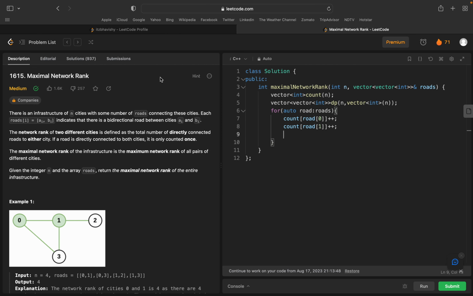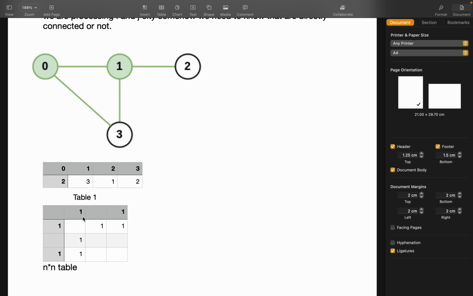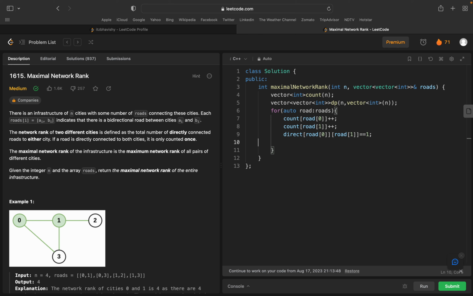Okay, so let's go to the code. So now direct of road of 0, road of 1 equals to 1, like this, and direct of road of 1, road of 0 equals to 1. Okay, this is completed. First part we have completed.